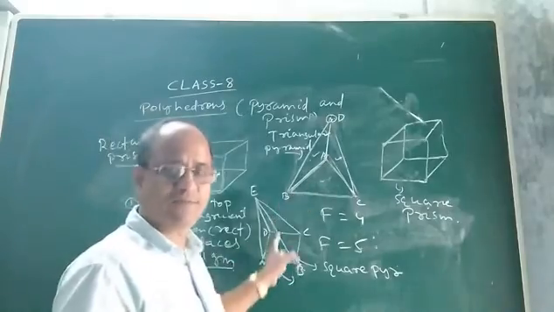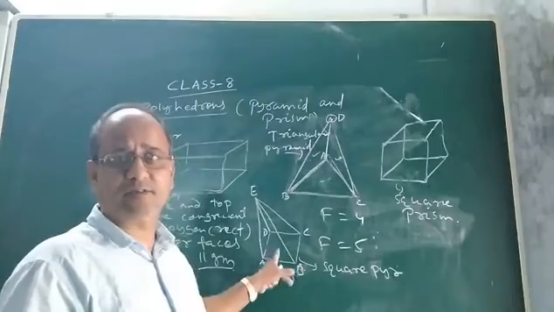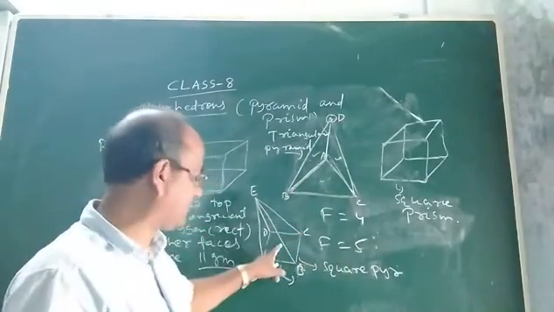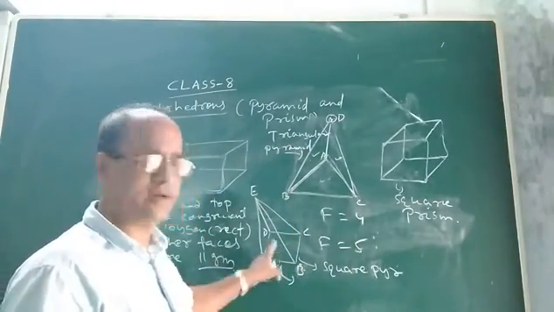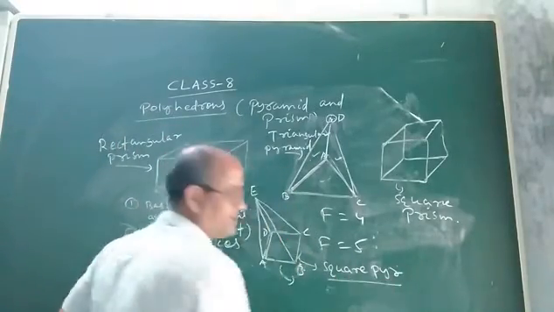Similarly, the naming of pyramids. The naming of a pyramid is also done on the basis of the base on which it stands. Look at it. This pyramid stands on which one? It stands on the square ABCD. This is the base. So that is why its name is square pyramid.